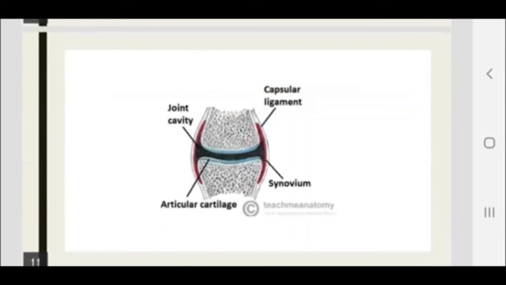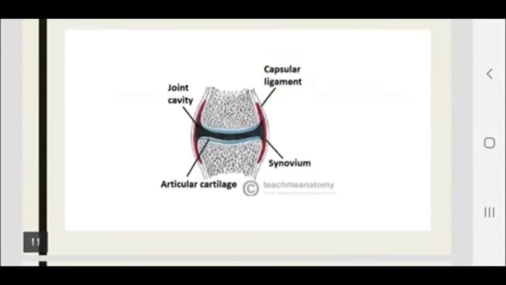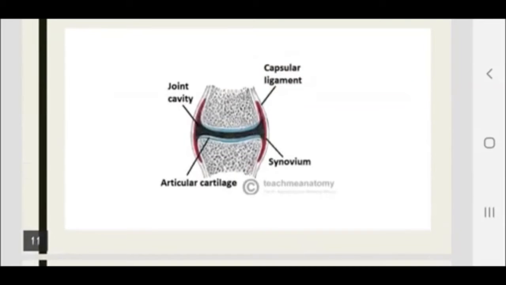So look at the joint that is present in your knee: joint cavity, articular cartilage, synovium, and capsular ligament.